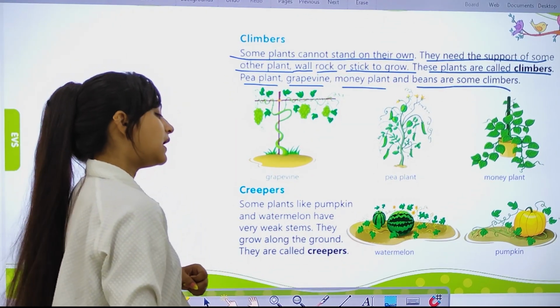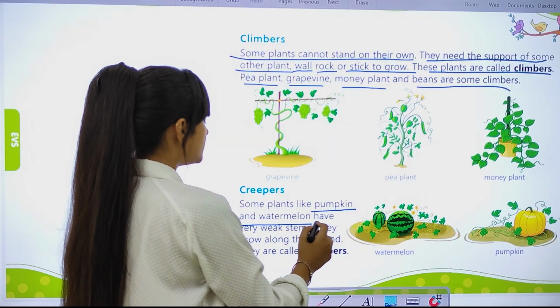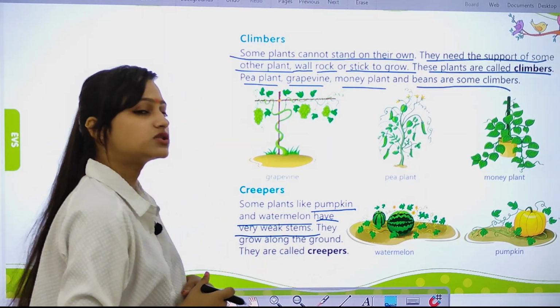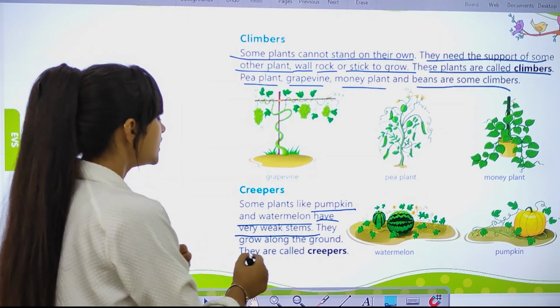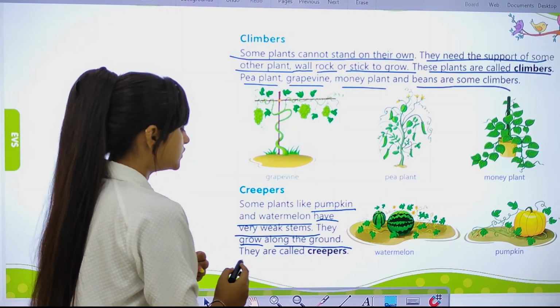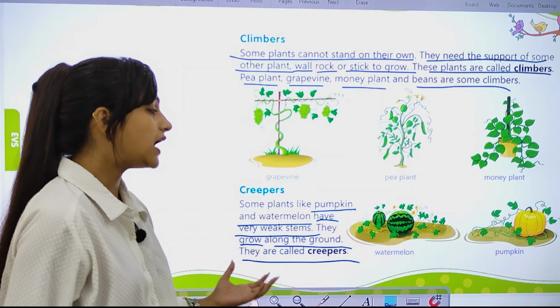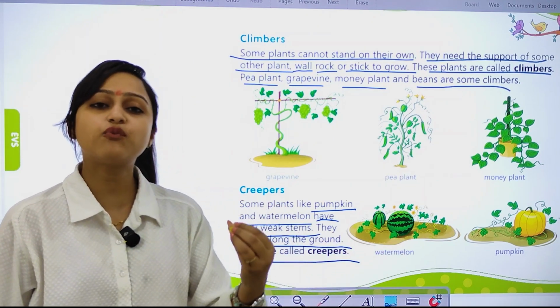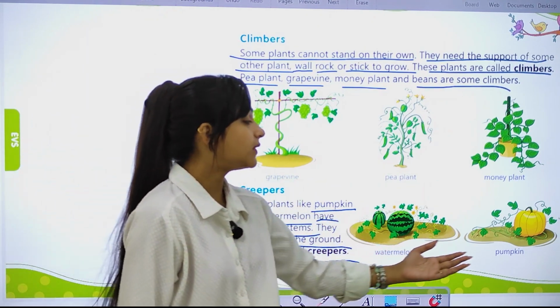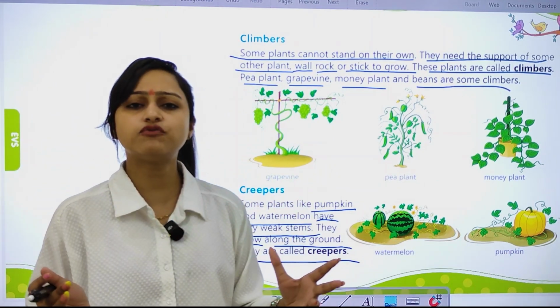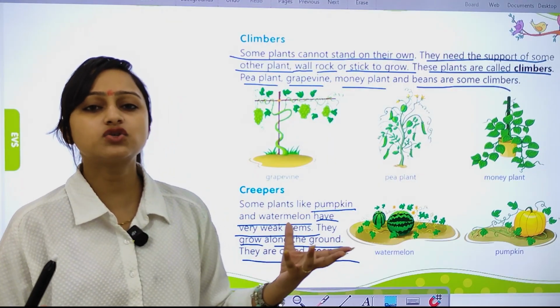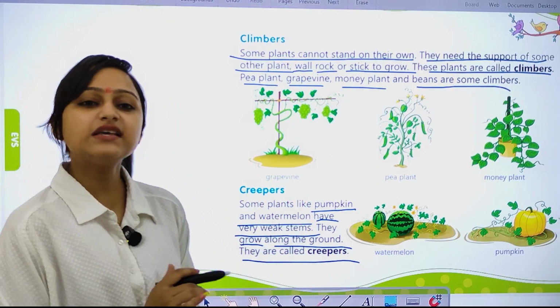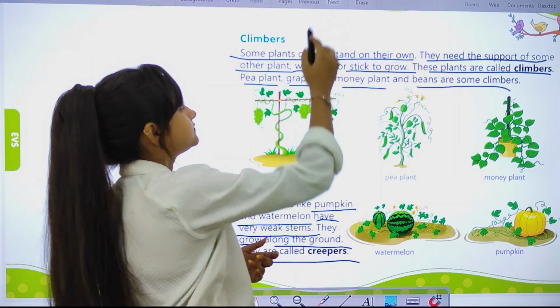Some plants like pumpkin and watermelon have very weak stems. They grow along the ground. They are called creepers because they grow only along the ground. They have very weak stems and very heavy fruits that cannot stand on their own. So that's why they are known as creepers.